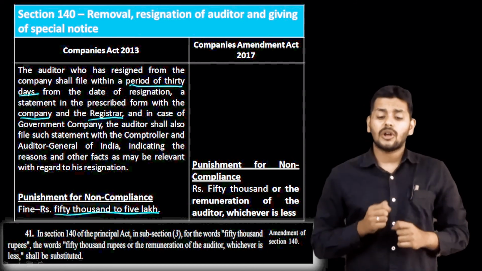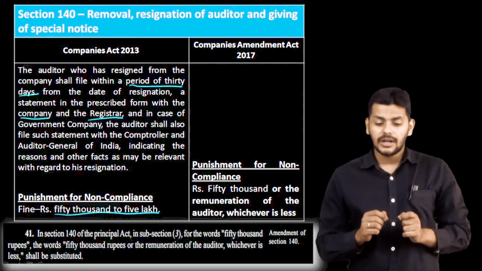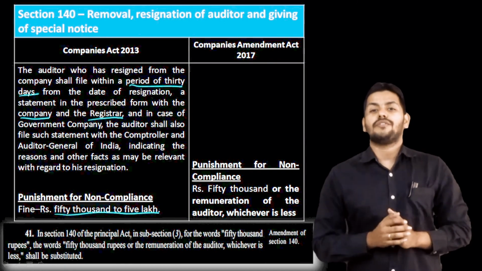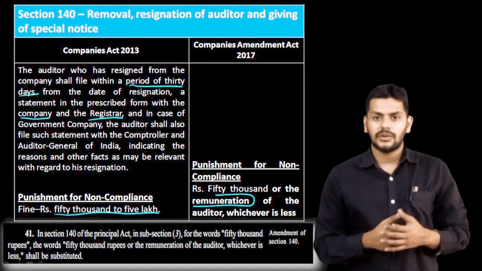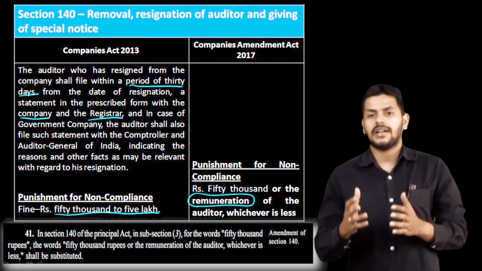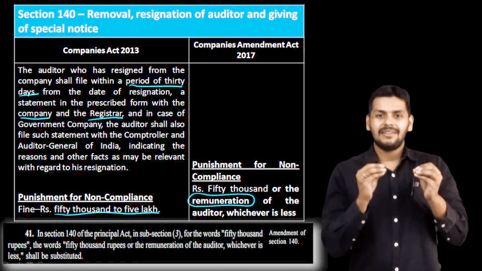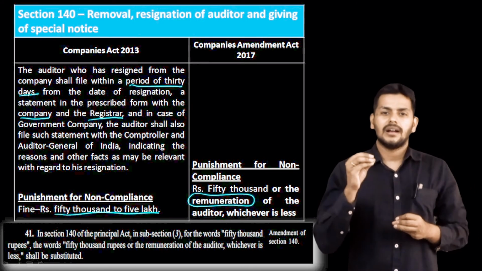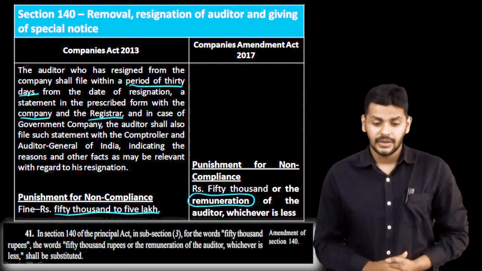The punishment for non-compliance has now been changed to 50,000 or the remuneration of the auditor, whichever is less. Now, if somebody is earning only 30,000 or 40,000 as remuneration, you can't ask him to pay 50,000, right? That is exactly why this small amendment has been made, saying that he will be paying only 50,000 or the remuneration, whichever is lesser, in this particular case.